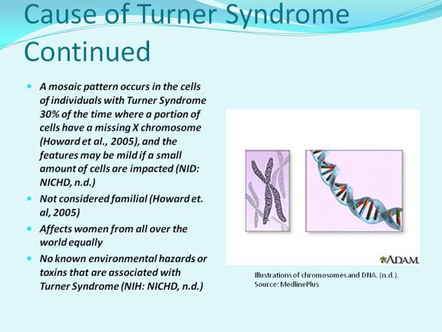The third cause of Turner syndrome occurs 30% of the time, where a mosaic pattern occurs in the cells, where a portion of cells have a missing X chromosome and the rest do not. If only a small amount of cells are impacted, then the characteristics of Turner syndrome may be very mild.